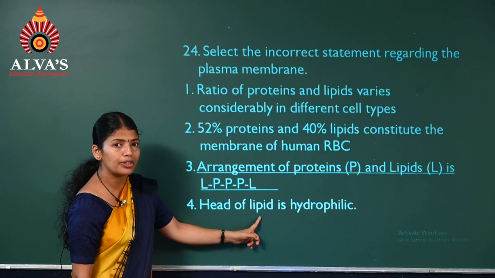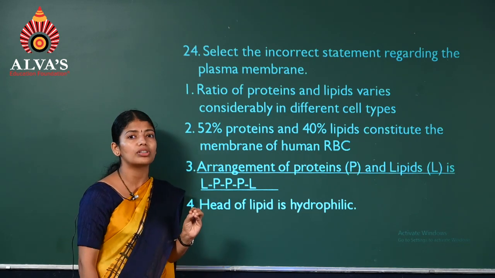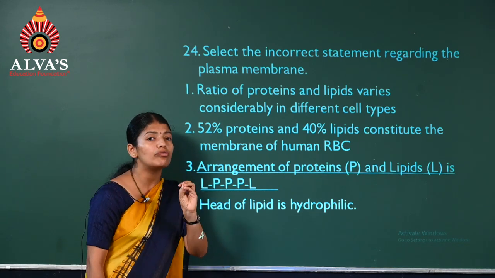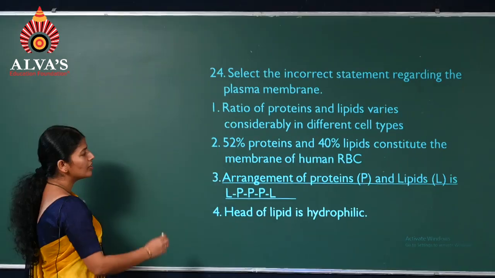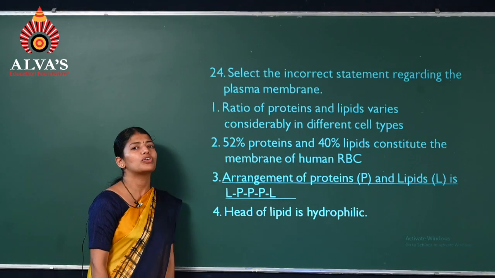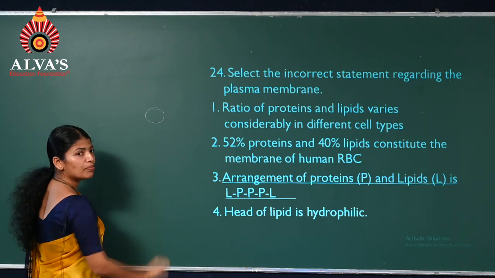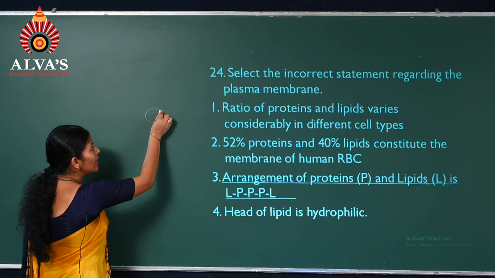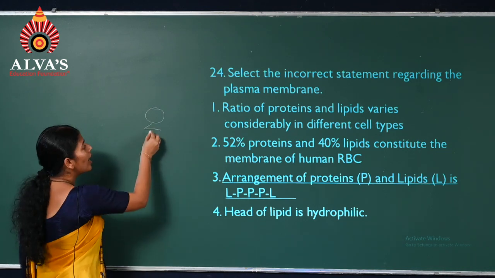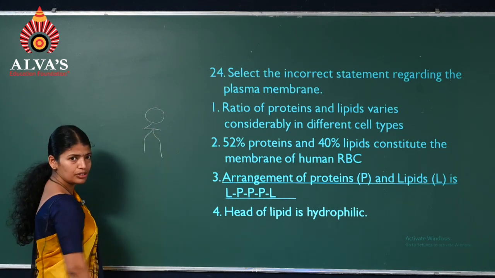Head of the lipid. How is a lipid structured? Which kind of lipid is it? It's a phosphoglyceride. We'll discuss the structure of the lipids present. Lipids are phospholipids having heads, backbone, and the tails.